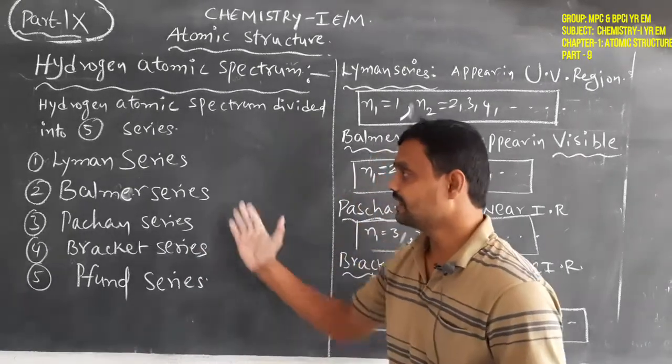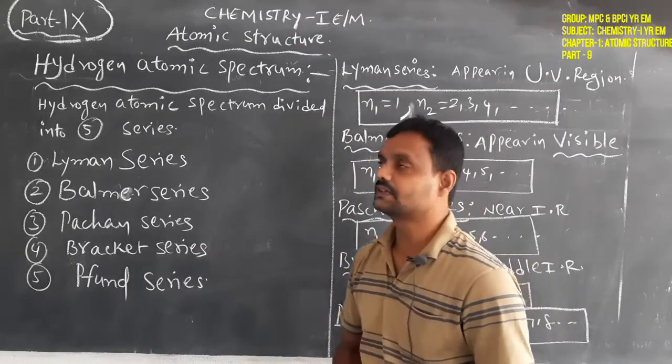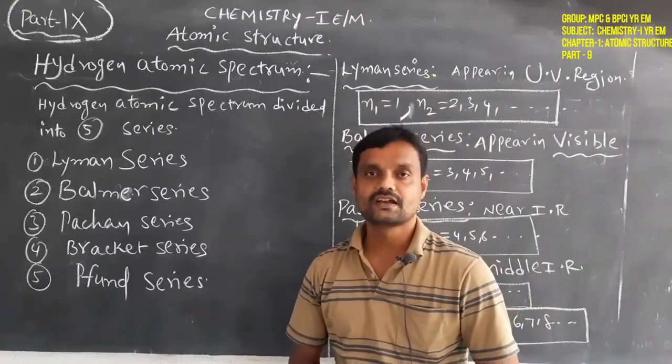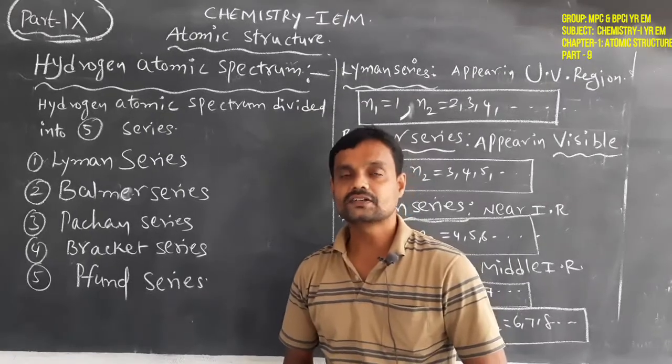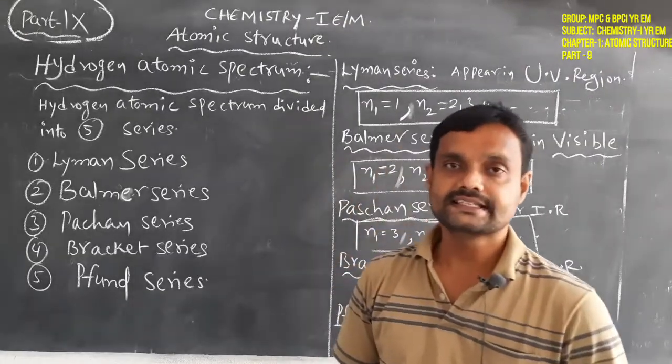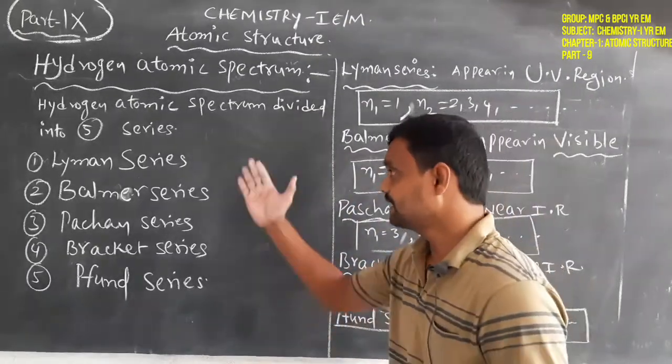So these are the 5 series present in the hydrogen atomic spectrum.